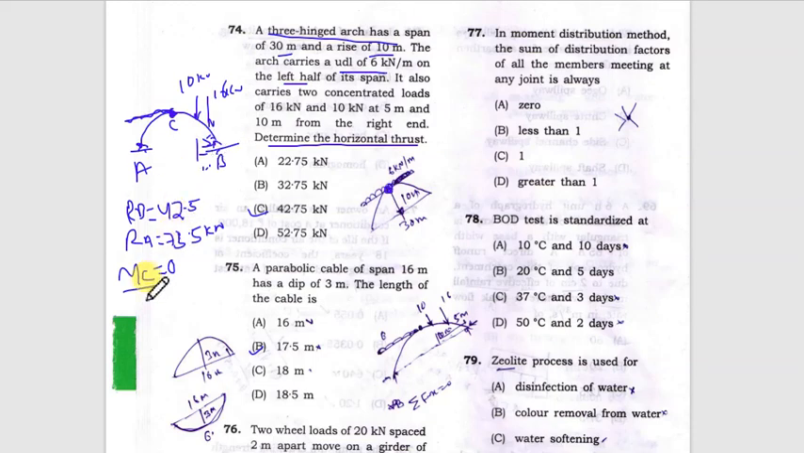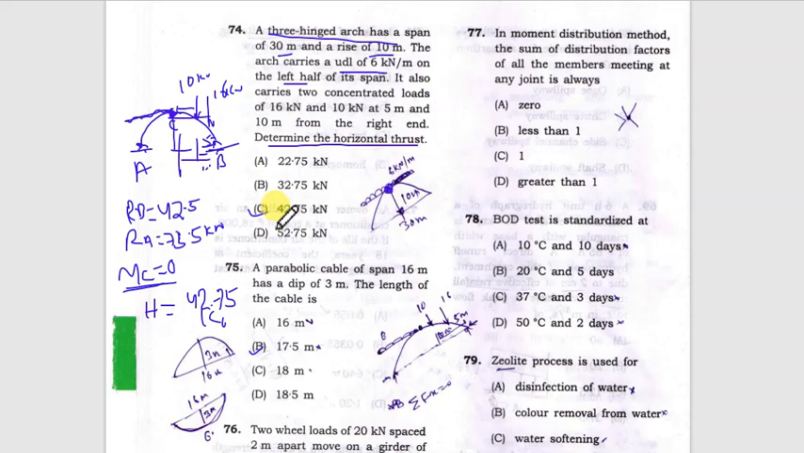Once I take the moment about C, it will be equal to VA into this distance, and H into rise, and this loading into this distance, this loading into this distance. After equating all the values, you will get the value of H, that means horizontal thrust, and it will be equal to 42.75 kilonewton. So the answer will be C.